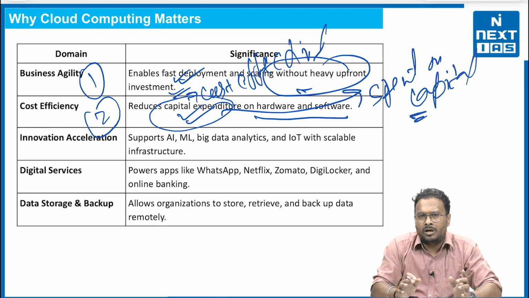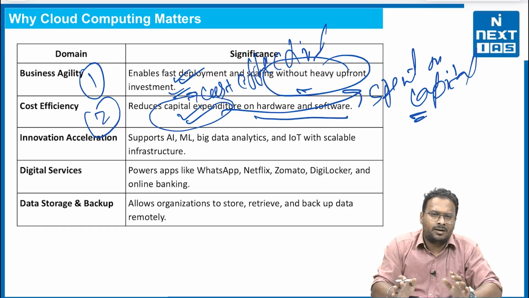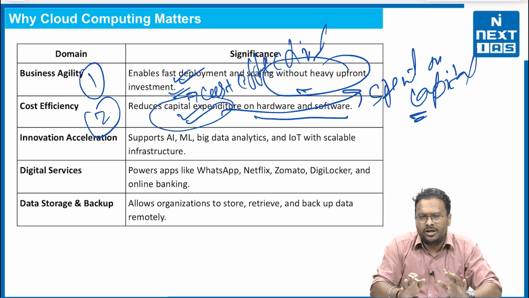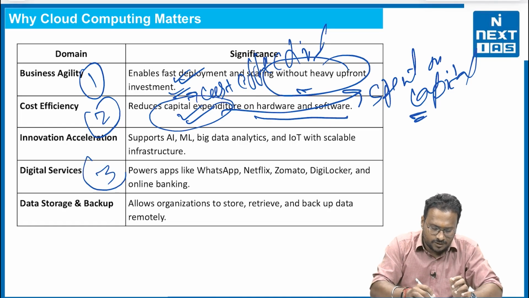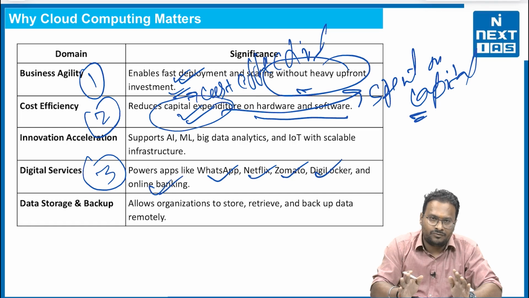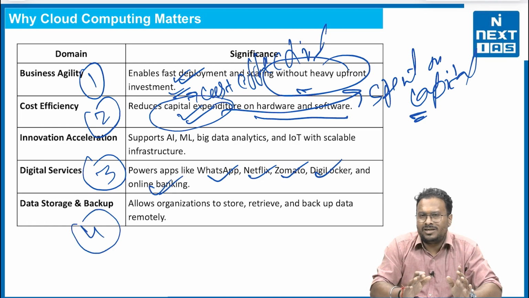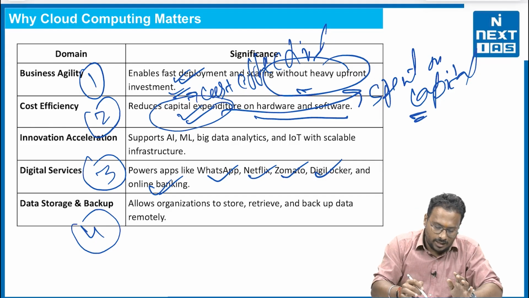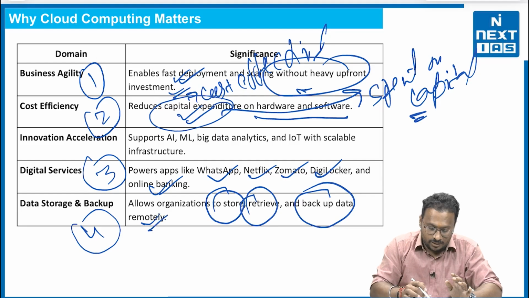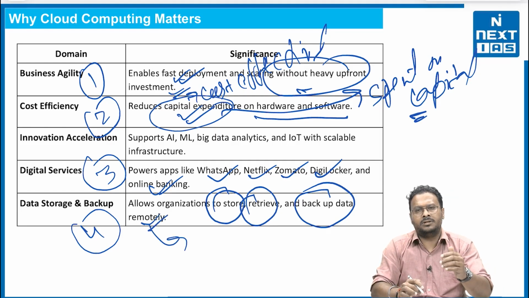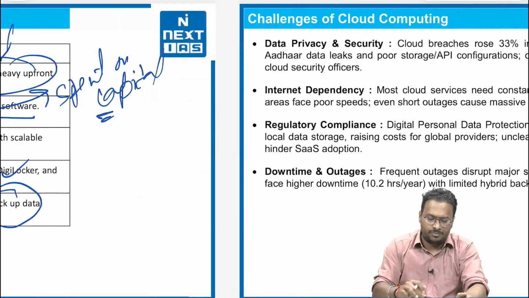So earlier you had to spend, say, 100 rupees on the capital expenditure part, but now you can rent the entire services within 20, 25 or 30 lakhs. So you may save your 70 rupees, which may be used for further extension or different services. Third, digital services. Power apps like WhatsApp, Netflix, Zomato, DigiLocker and online banking services will be available. Fourth, data storage and backup, which is a very important segment. It allows organizations to store, retrieve and backup data remotely. This is the most important thing and perhaps the most significant part why they are getting very famous nowadays.